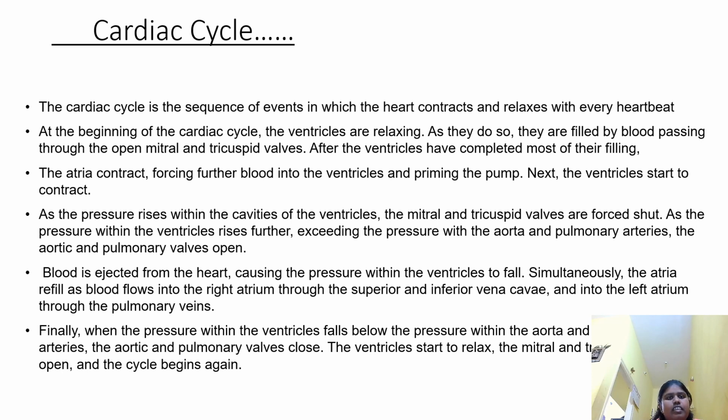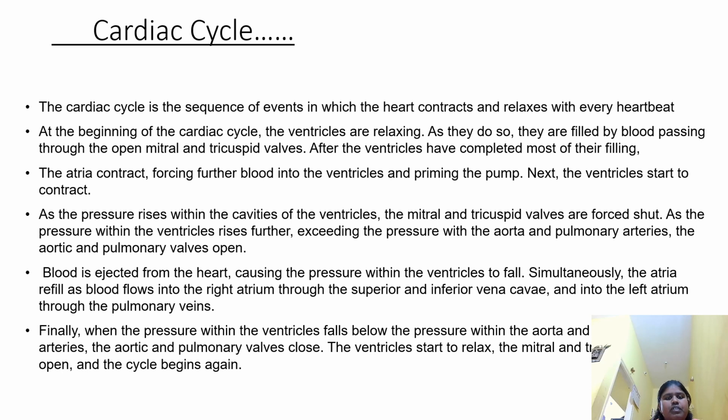Now let us see the cardiac cycle. The cardiac cycle is a sequence of events in which the heart contracts and relaxes with the heartbeat. At the beginning of the cardiac cycle, the ventricles are relaxing. As they do so, they are filled by blood from the body passing through the open mitral and tricuspid valves. After the ventricles have completed most of their filling, the atria contract, forcing further blood into the ventricles. Next, the ventricles start to contract.